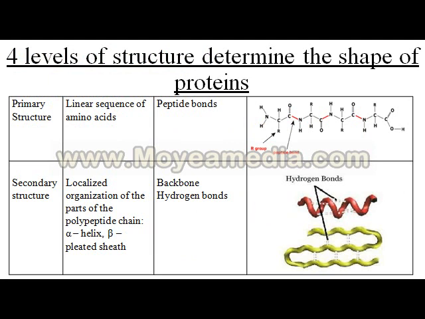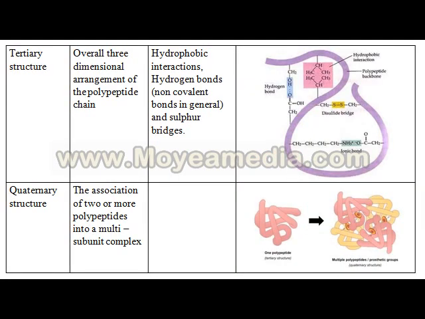So in summary, we can say that there are four types of structure. Primary structure, which is linear and has peptide bonds. Secondary structure, which is the alpha helix and beta pleated sheet, where the backbone is held by hydrogen bonds. Tertiary structure is the overall three-dimensional arrangement of the polypeptide chain. It includes hydrophobic bonds, hydrogen bonds, and disulfide bonds, as well as ionic bonds. Quaternary structure is the association of two or more polypeptide chains, a multi-subunit complex, for example hemoglobin.